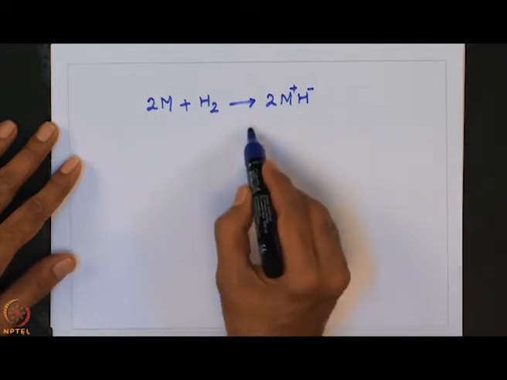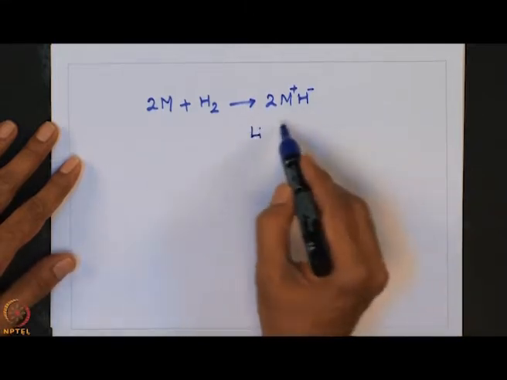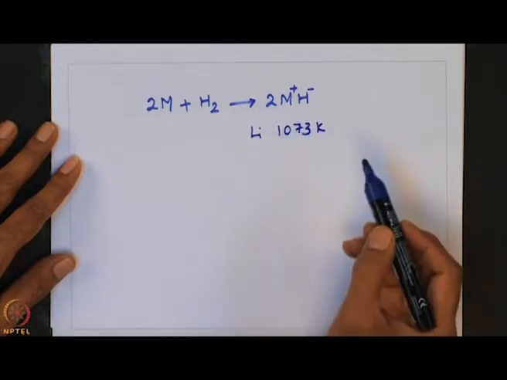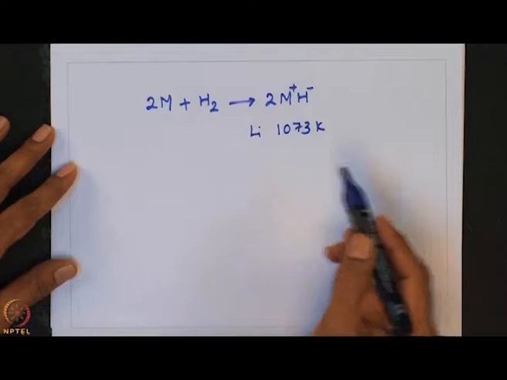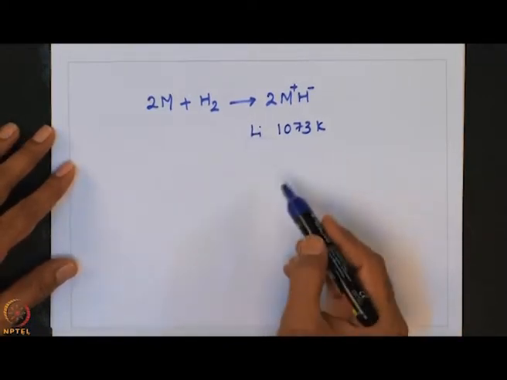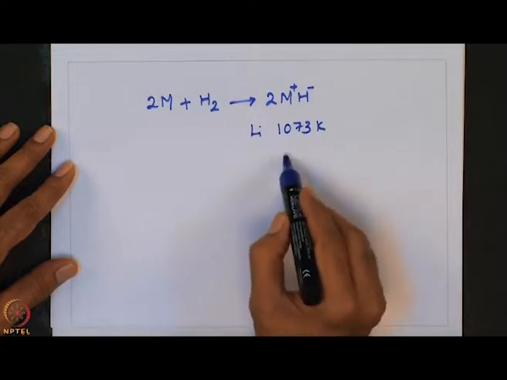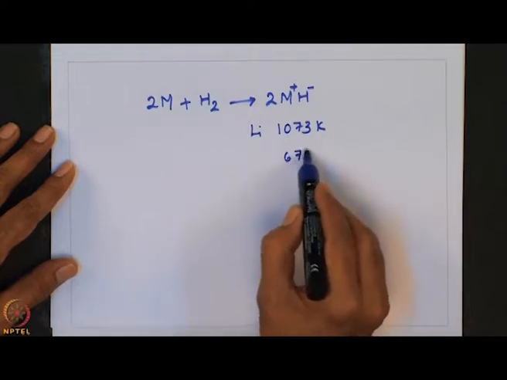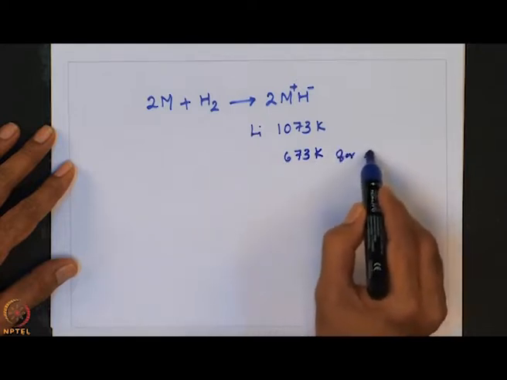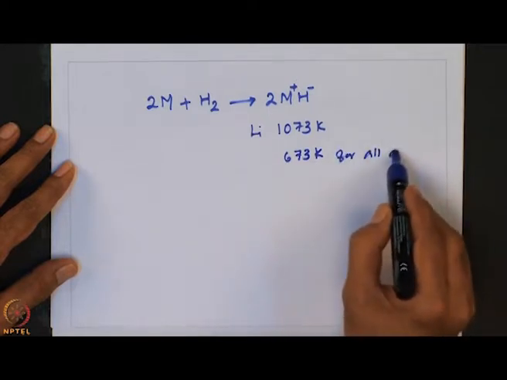In case of lithium, the temperature required is 1073 Kelvin, whereas for other elements the reaction happens at relatively lower temperature. For the rest of the alkali metals, one can perform the reaction at 673 Kelvin.